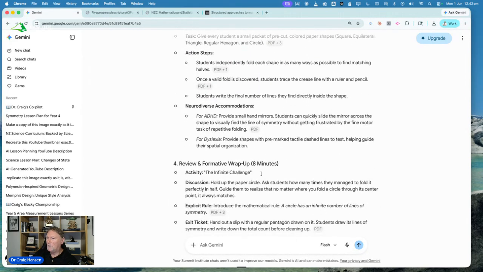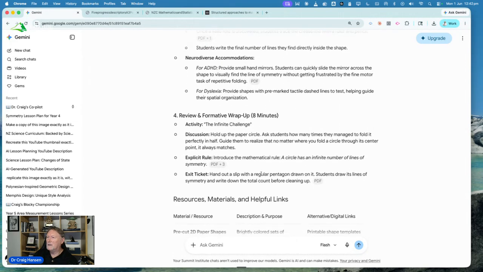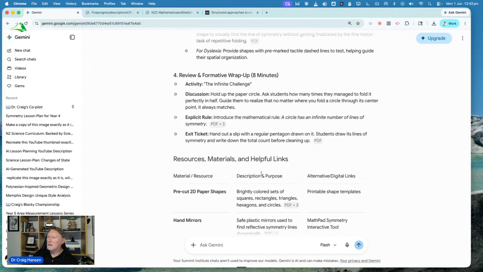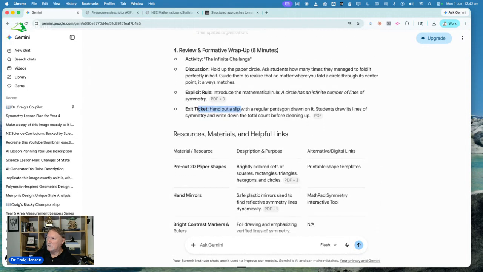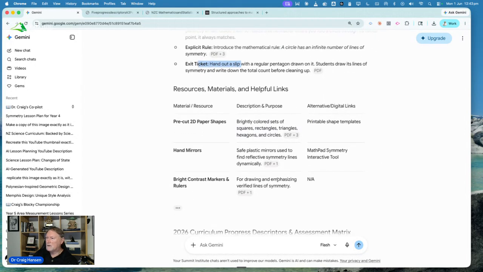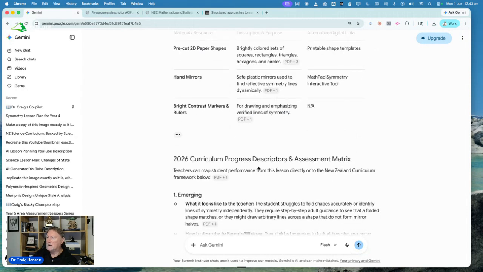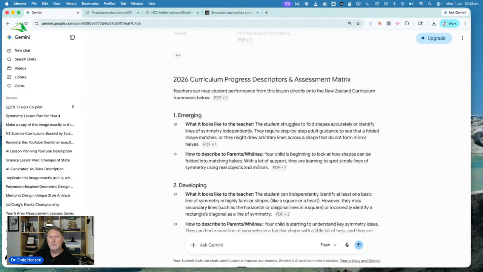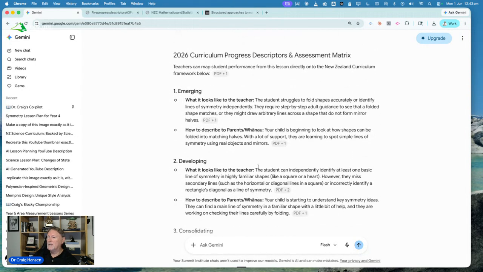Let's scroll down past the lesson to the end here and see. Okay, so it's got an exit ticket. That's a nice ending. It's got my list. It hasn't got links, but it's certainly got resources and materials I might need. Okay, here we go. Now it's RAGging the progress descriptors, telling me what it looks like.